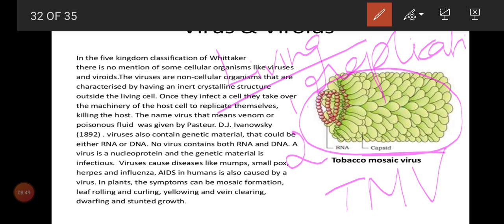Only living organisms possess a fixed shape and size. Other creatures change shape and structure based on the environment, but viruses possess a definite shape. So the second character is definite shape and size, which shows it is a living creature.